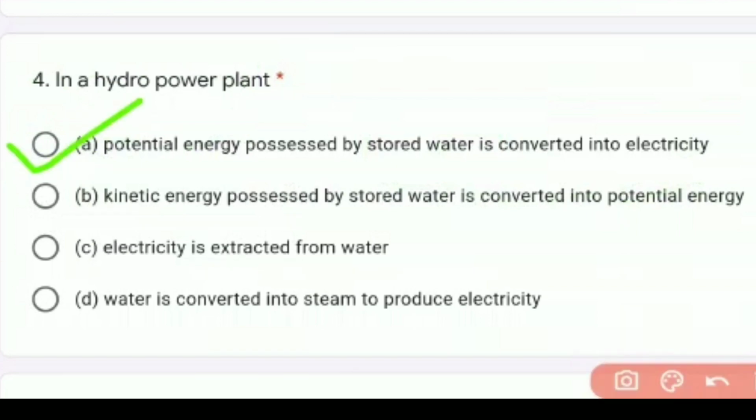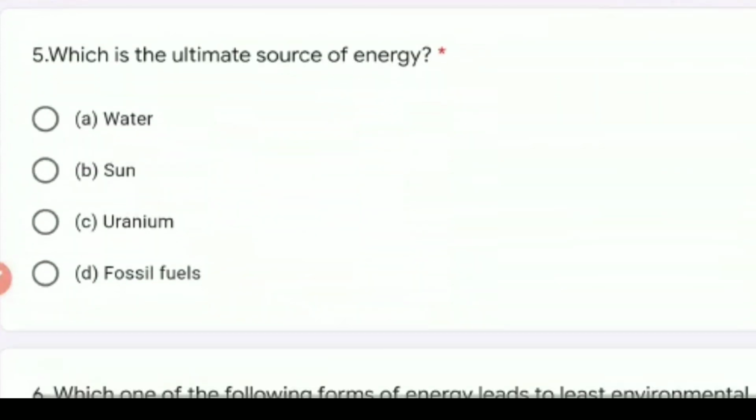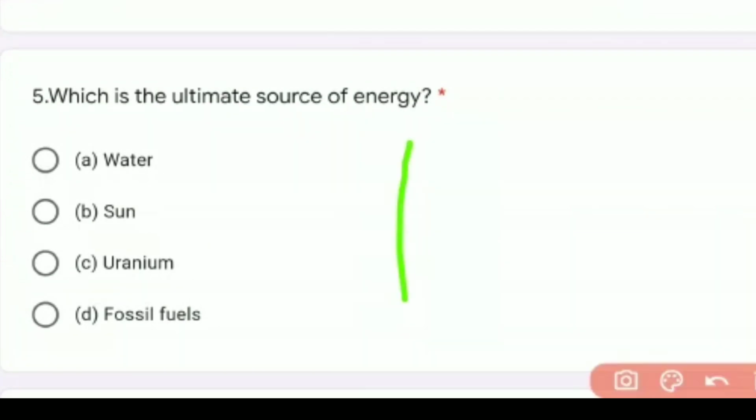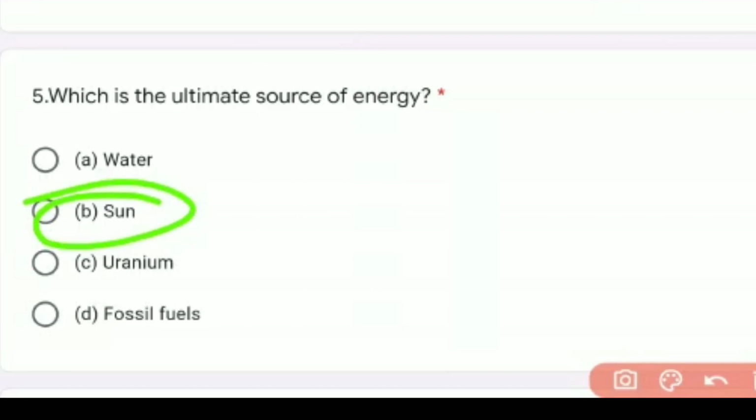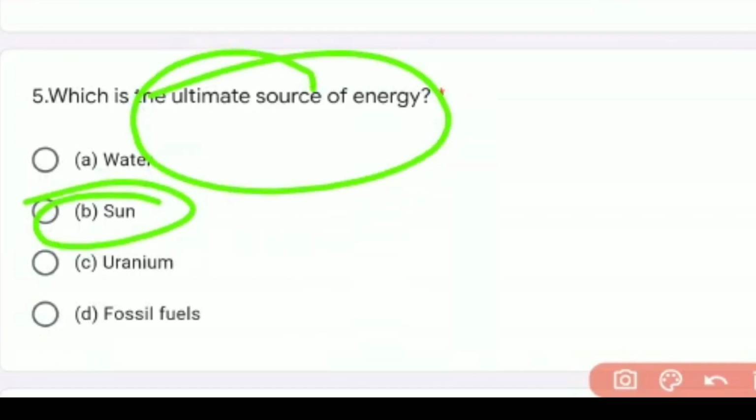Now let us go to the next question, that is the fifth one. Which is the ultimate source of energy? Please remember, the sun has been giving us energy for billions and billions of years. Millions of years we have been getting energy from the sun. It will keep generating energy for many upcoming millions of years. So the sun is the ultimate source of energy.